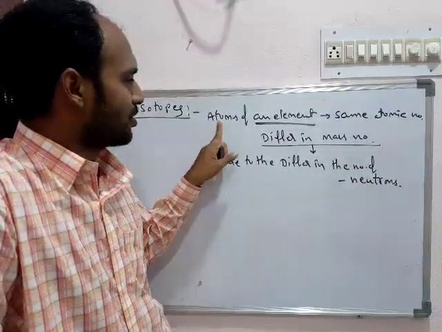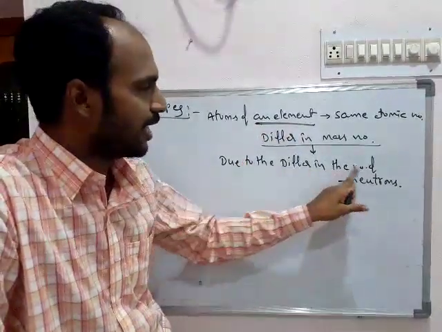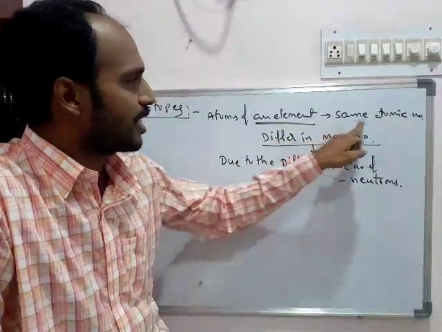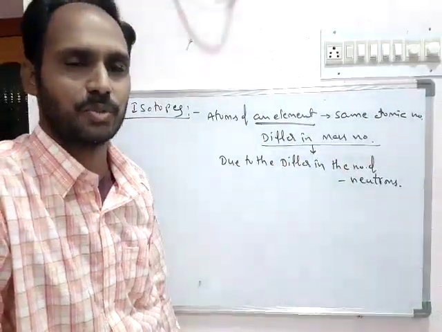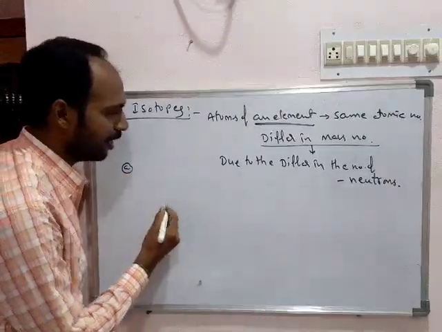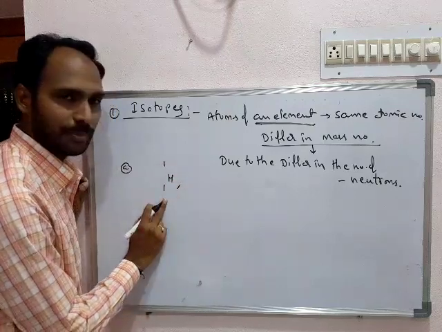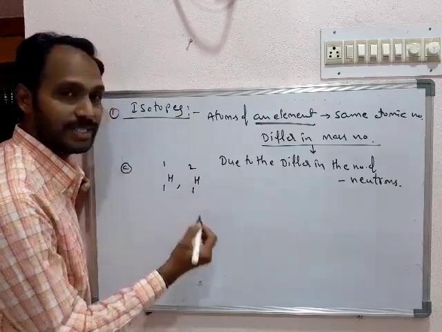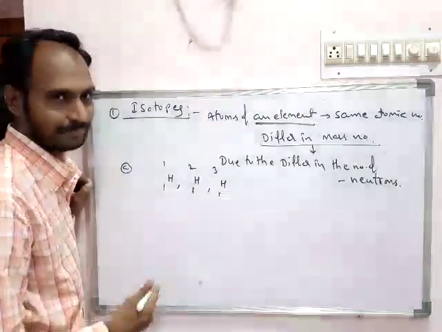So the atoms of an element which differ in the number of neutrons, or atoms of an element with the same atomic number but different mass numbers, are called isotopes. Now we see some examples. Isotopes of hydrogen: H11 is called protium, H12 is called deuterium, and H13 is called tritium.